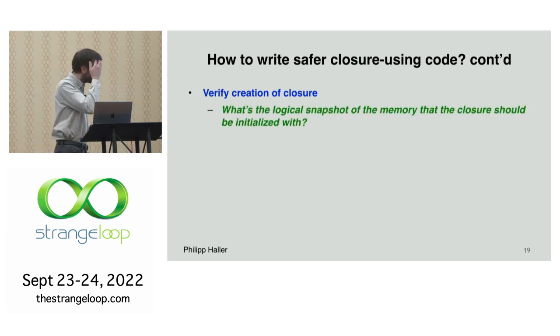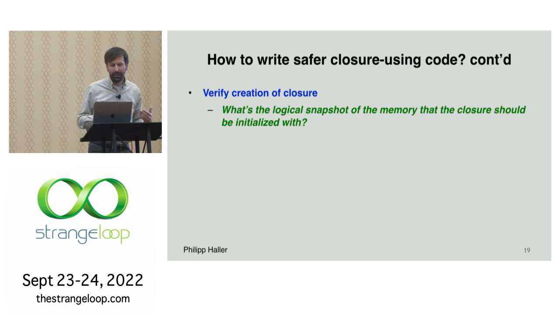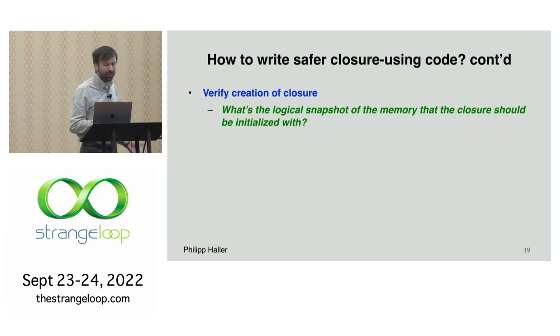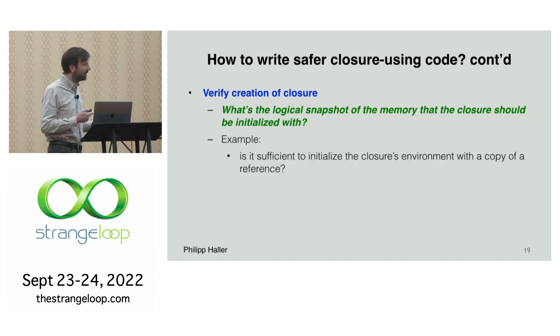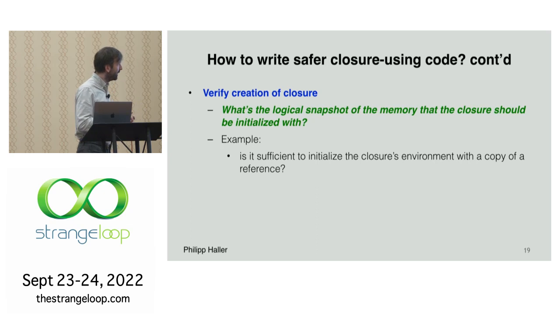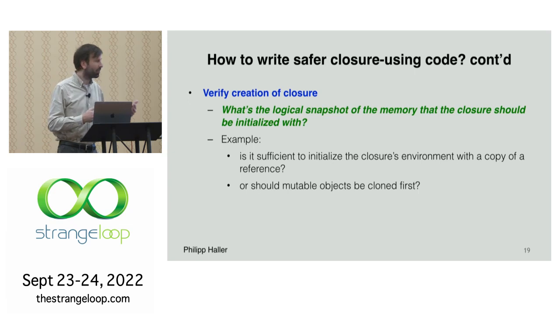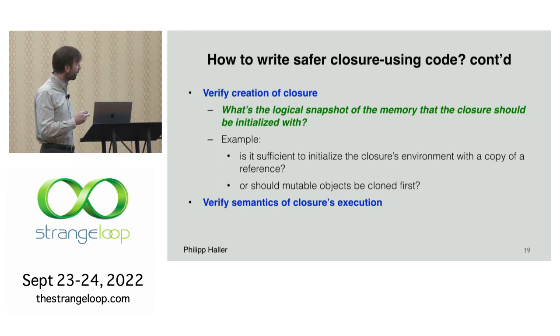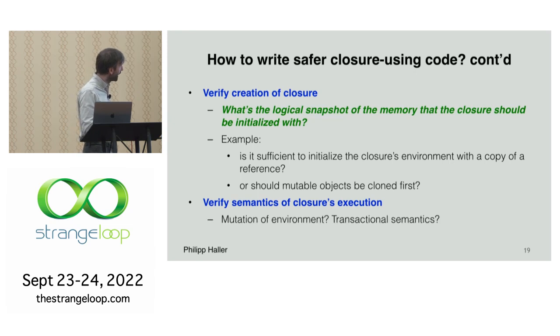So essentially, the question is, what's the logical snapshot of the memory that the closure should be initialized with? Because the closure only sees the logical snapshot that is represented by the things that we're capturing. So for example, is it really sufficient that we initialize the environment with the copy of a reference? Or maybe we have to clone a mutable object first? So these are important questions. And then, of course, the semantics of the closure itself, it's pretty obvious that we need to look at that.